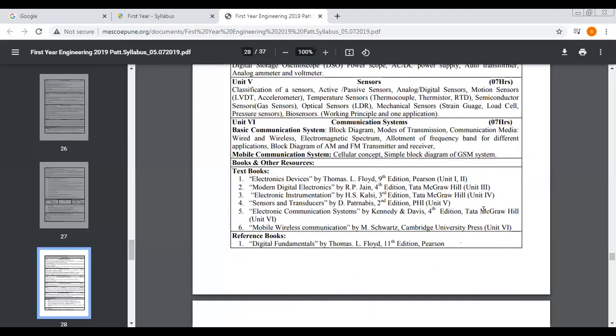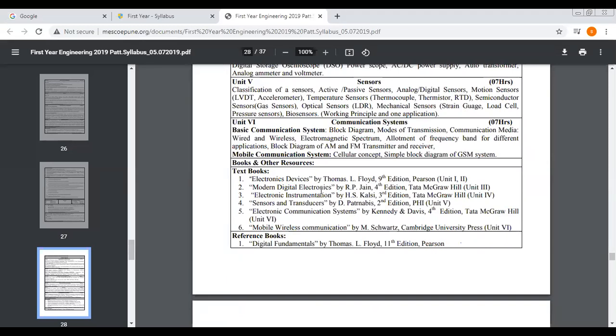These are the different textbooks that you can take from the library. First book, Electronic Devices by Thomas L. Floyd, ninth edition. Then second book, Modern Digital Electronics. These are the different books for units 1 to 6, from which we will get all of this. Electronic Devices is the first book, which is also available in the library.